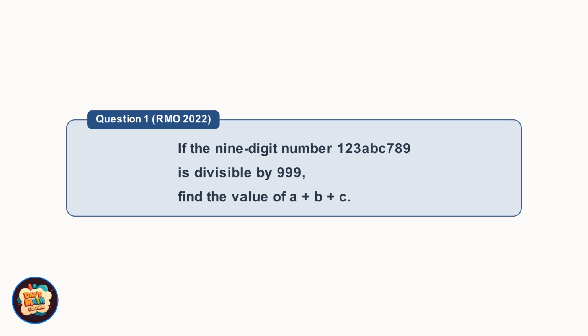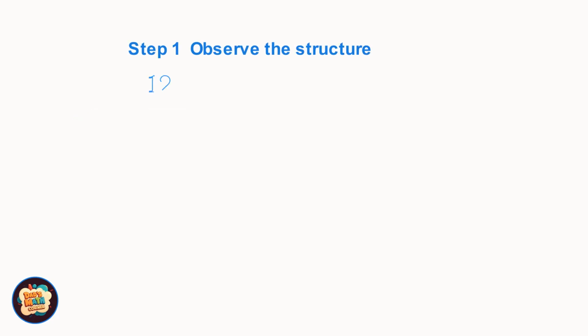Here's our first challenge from the 2022 Raffles Math Olympiad. Read it carefully. If the 9-digit number 123ABC789 is divisible by 999, what is A plus B plus C? Let's look at the structure of this 9-digit number. Notice how it naturally splits into 3 groups of 3 digits: 123, ABC, and 789.